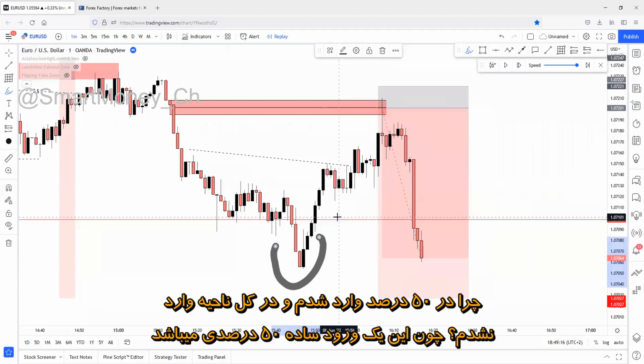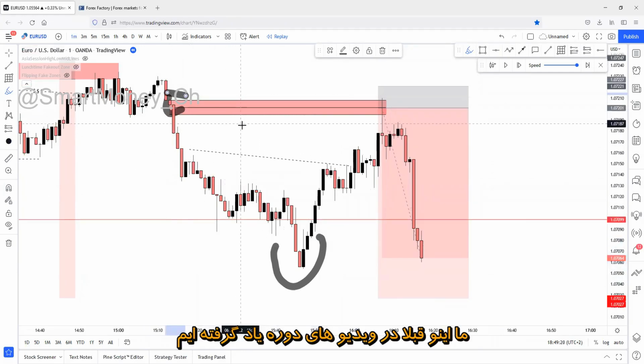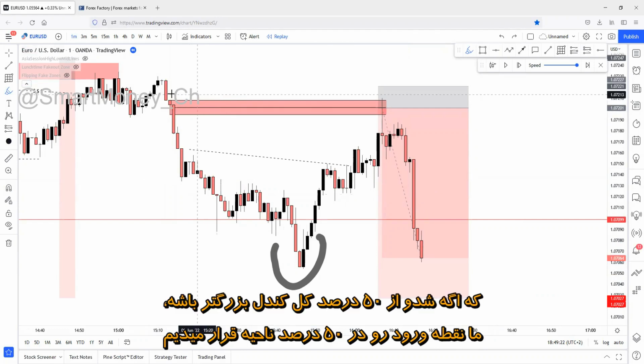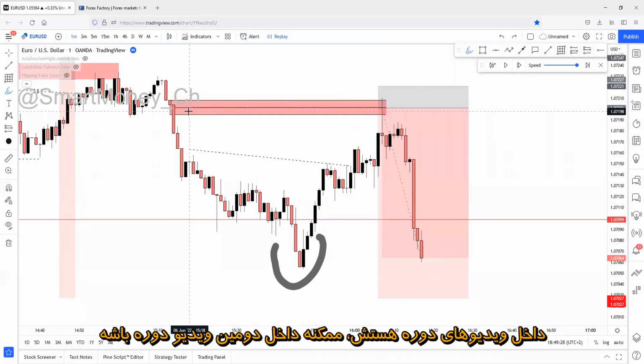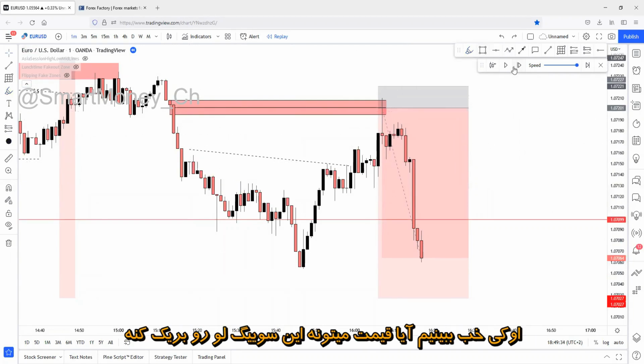Why do you enter in the 50%, not the whole zone? Because it's a simple 50% entry point. We've already learned this. It's in the video course that if the wick is bigger than the 50% of the whole candle, we are setting an entry limit on the 50% of the zone. It's in the video course, maybe in the second video. It's the second video of the video course. So yeah. Okay, so let's see if price can break below the swing low point.